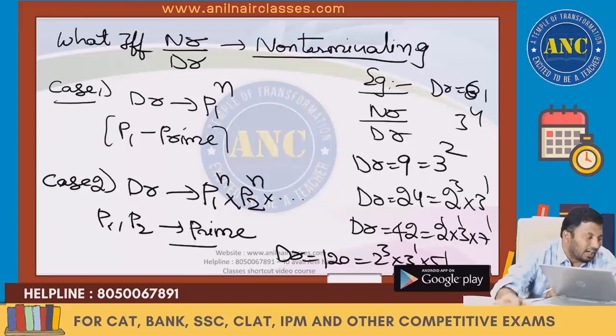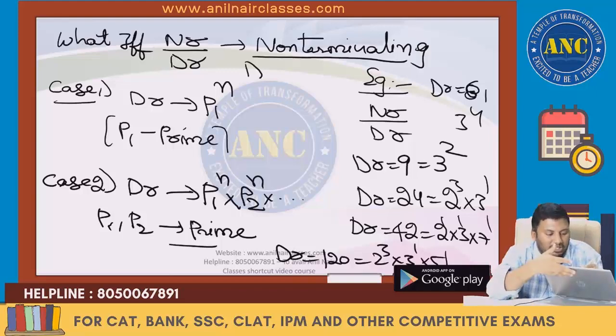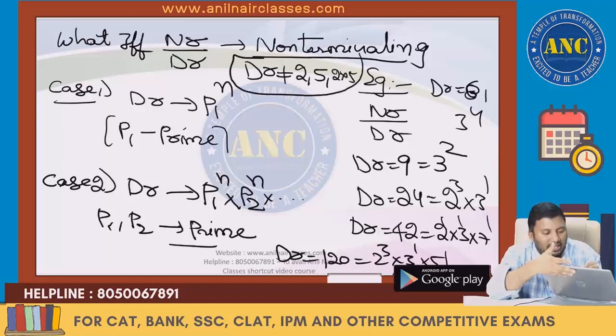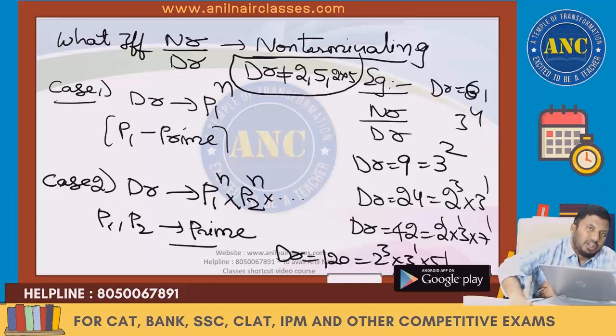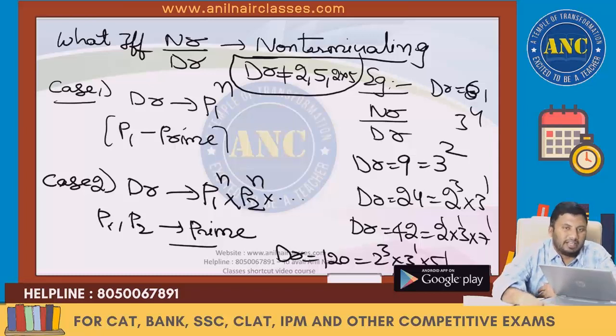Kindly reply in the live chat if this concept is clear to you. So if the denominator is not equivalent to 2, 5, or 2 and 5, can I say that these are the cases that will emerge? Is there anybody who is getting any other case? Now kindly reply in the live chat. Are you getting any other?